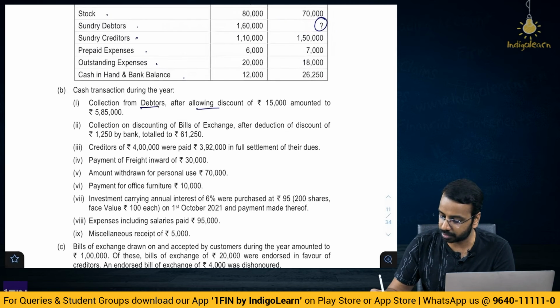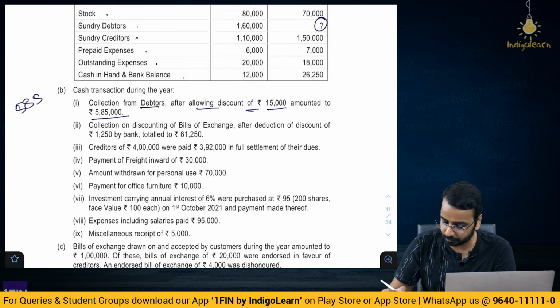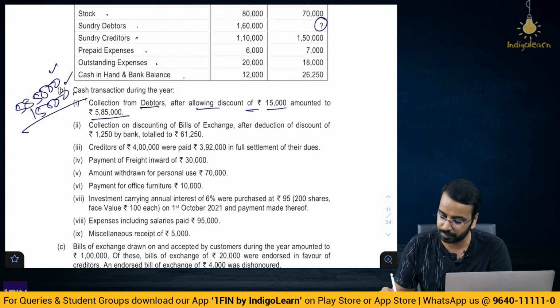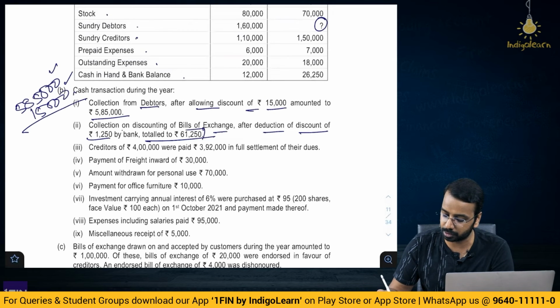Collection from debtors after allowing discount of 15,000 amounted to 5,85,000. So, 5,85,000 and 15,000 is the discount. These two are the amounts you will post to the credit of the debtors account. Collection on discounting of bill of exchange after deducting discount of 1250 by bank, total 61,250. So, this is the bill of exchange. Creditors 4 lakhs were paid 3,92,000. So, this is again including discount.